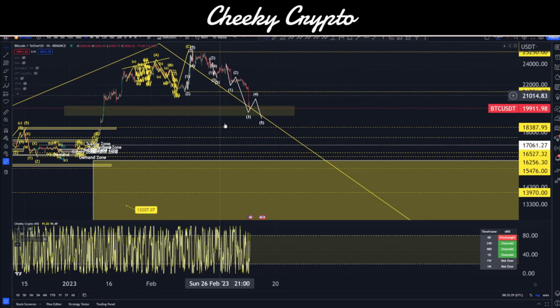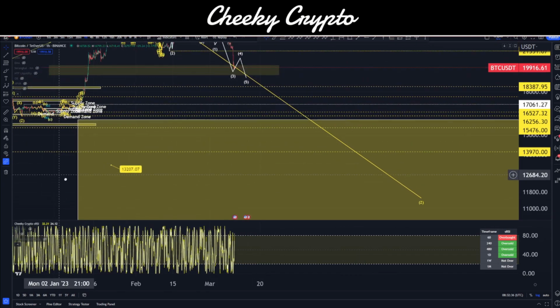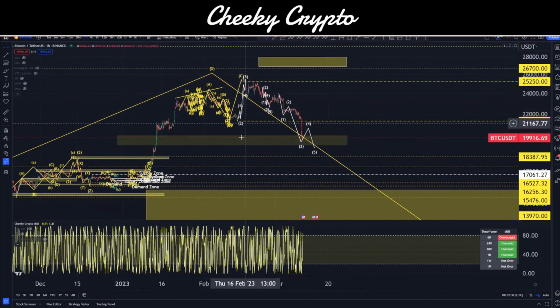Because if it's a larger 5-3-5-3-5, then we bounce up and then we go down into another large 5-3-5-3-5. What we end up with is potentially that $10,000 Bitcoin. Obviously, this is very early days. We don't know for certain, but the structures are indicating to us that we should be thinking, unfortunately, much, much lower in prices. But that comes with fantastic opportunity.